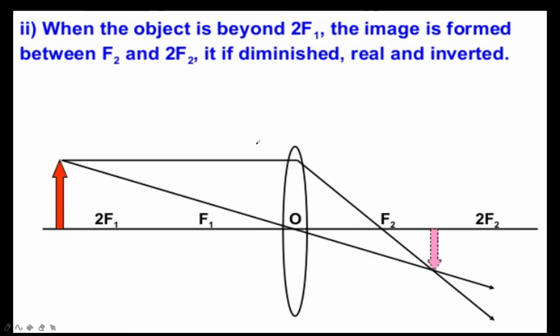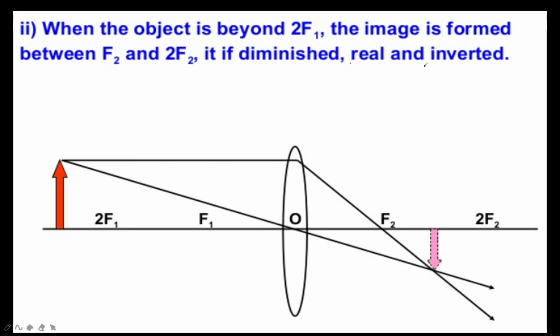Next one is when the object is beyond 2f1. When the object is beyond 2f1, the image formed is in between f2 and 2f2. The image is diminished, real and inverted.